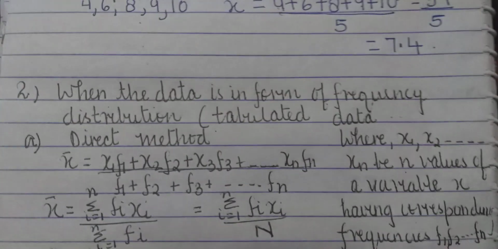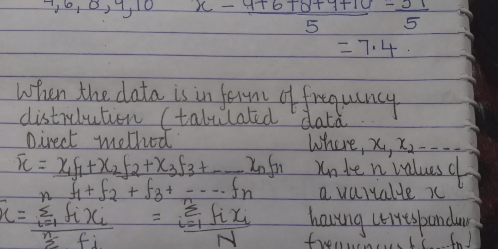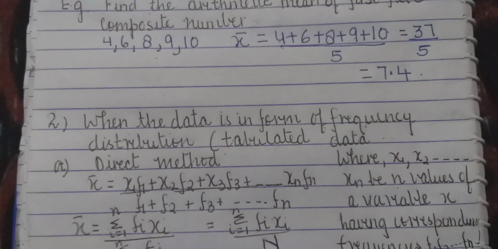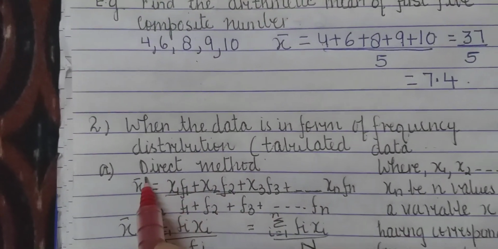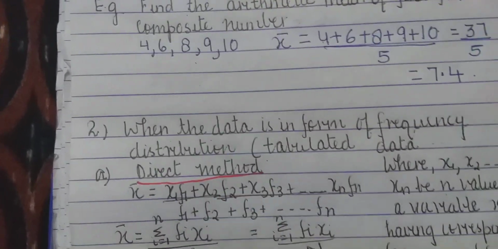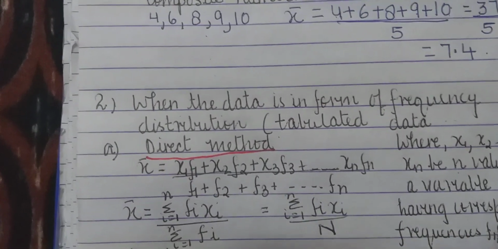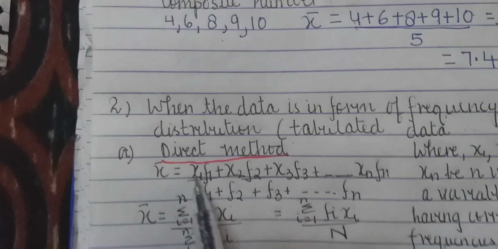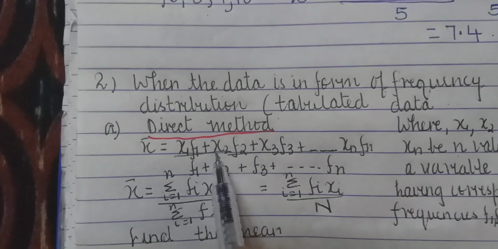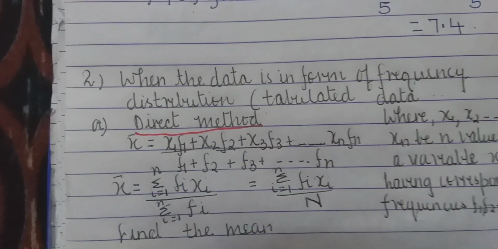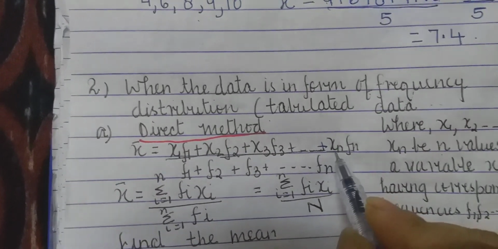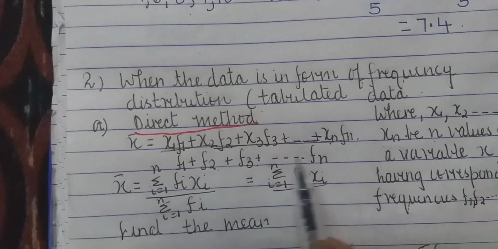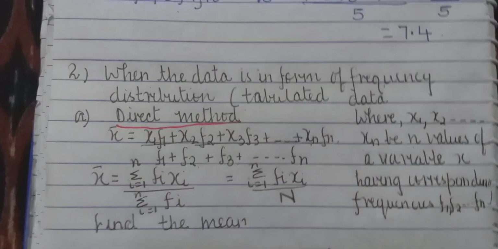Now, let me take the second case: when the data is in the form of a frequency distribution, that is, tabulated data. Today I will teach you the direct method of it. Now, the mean, that is x bar, is equal to x1 f1 plus x2 f2 plus, and so on till xn fn, divided by f1 plus f2 plus f3 and so on, that means the total number of frequencies.